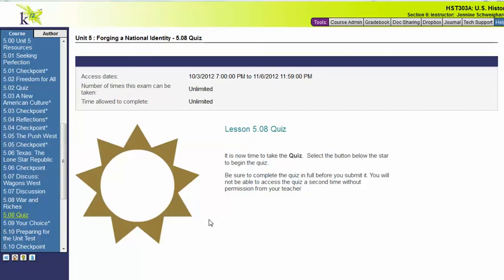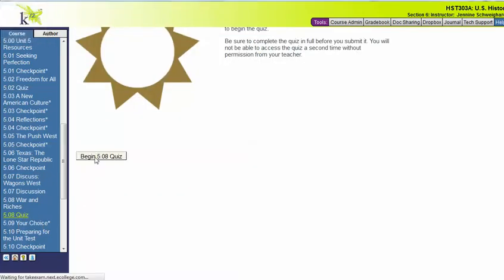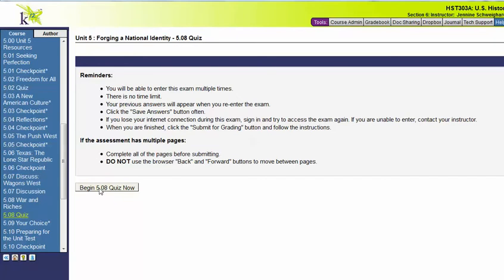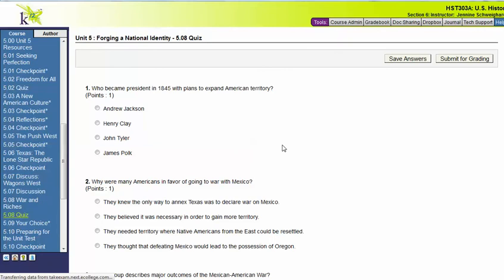This is the 5.08 quiz for U.S. History Part A. When you want to start your 5.08 quiz, please go to the left-hand side blue navigation bar and click on 5.08 quiz. It will give you an access button to click on, a few reminders, and then by clicking again, you'll be able to enter into your test.